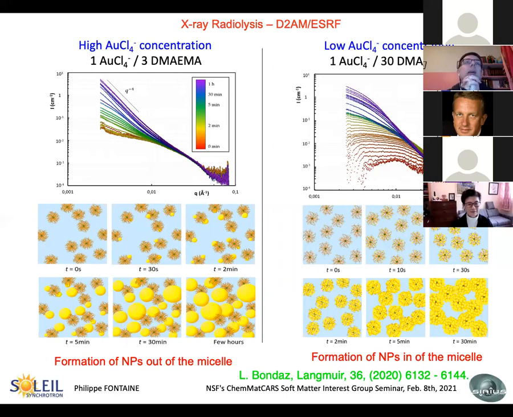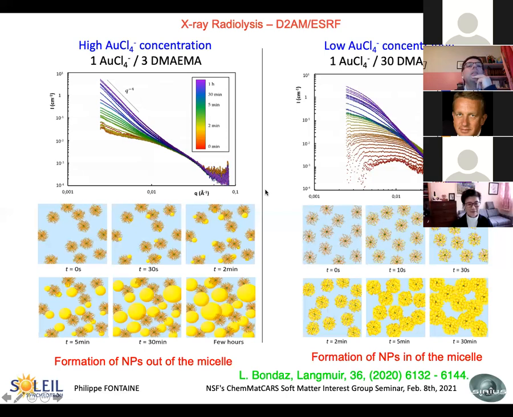We started at high concentration, which is the simpler case. This is all the SAXS spectra with time. The main feature is that we are losing the characteristic shape of the SAXS of the micelles and it leads to a classical Q^-4